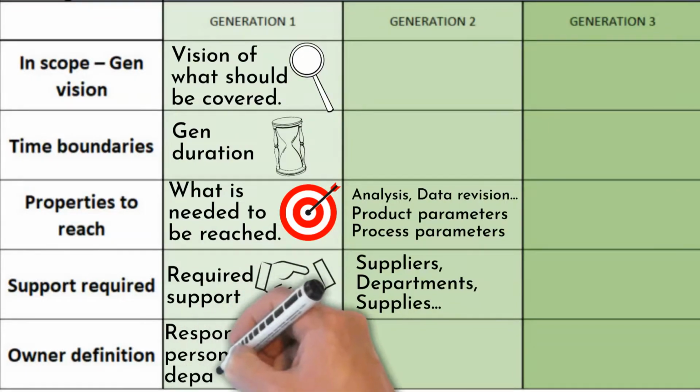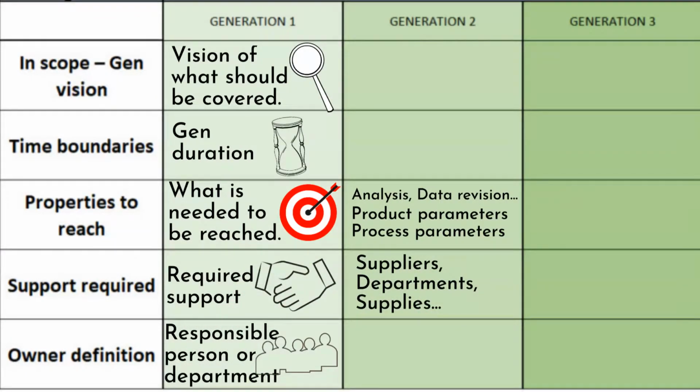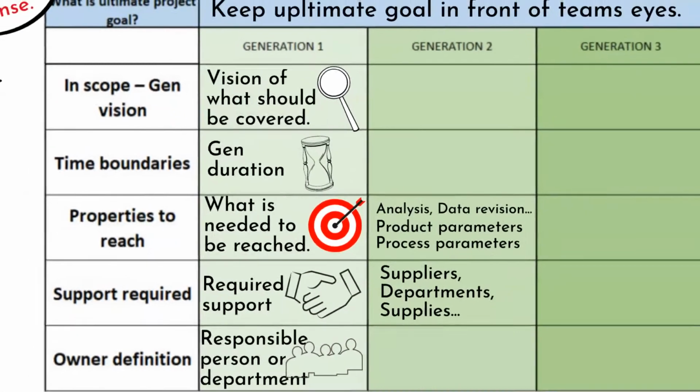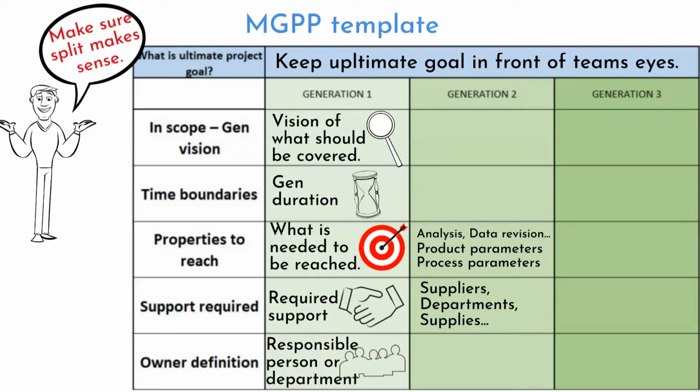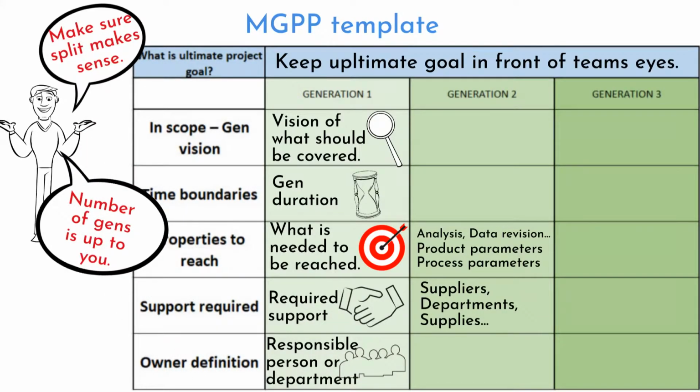And last is the owner definition. Name the person, departments, or teams responsible for generation accomplishment. There are 3 generations shown in this table, but it is up to you how many generations your project will need. It can be 2, or 8.